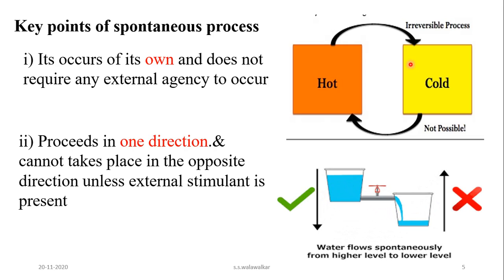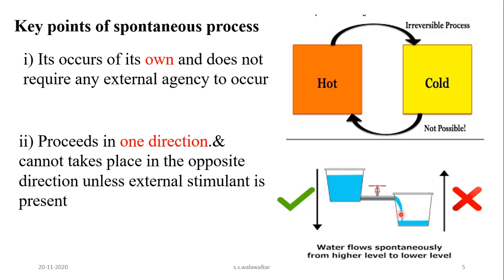Another example: water flows spontaneously from higher level to lower level. That means all spontaneous processes proceed in one direction and cannot take place in the opposite direction unless an external stimulant is present. The flow of water from lower level to higher level cannot take place of its own.